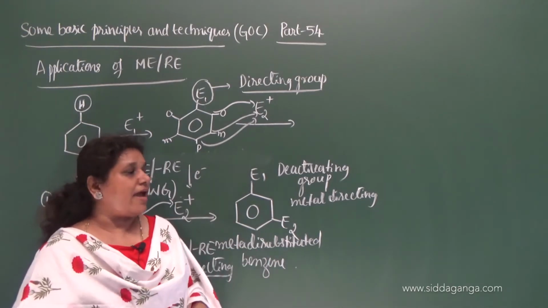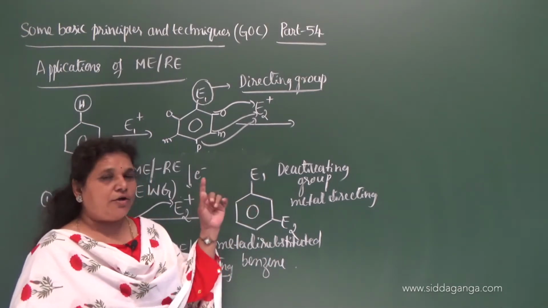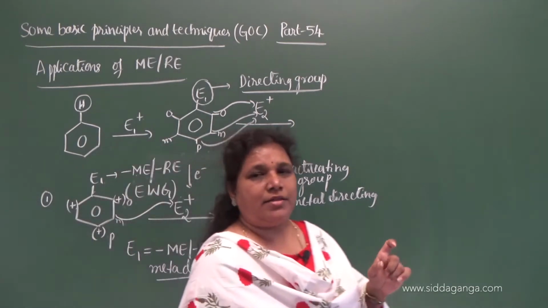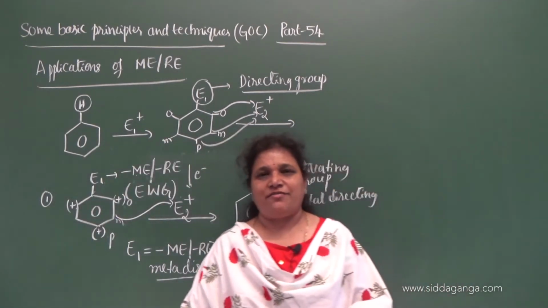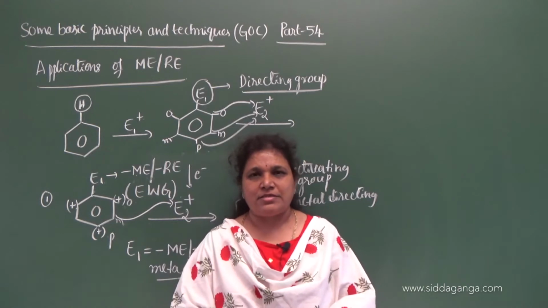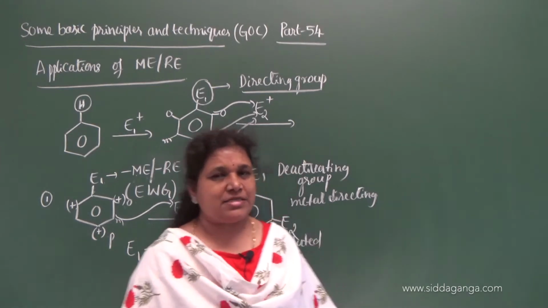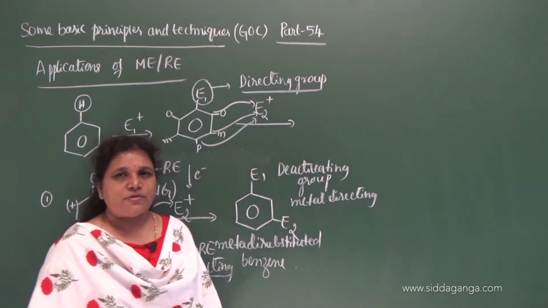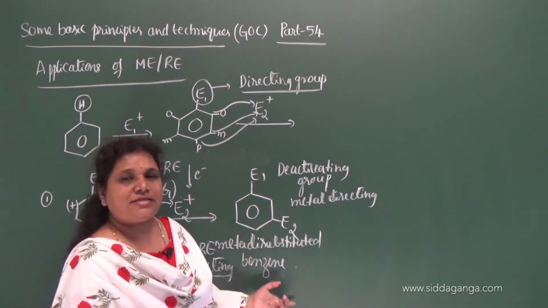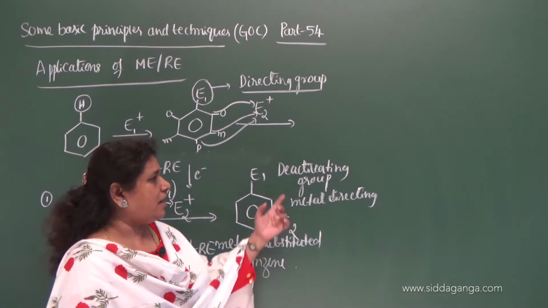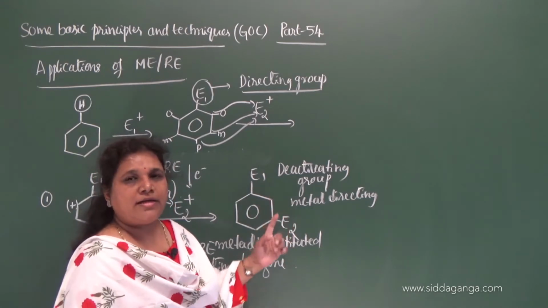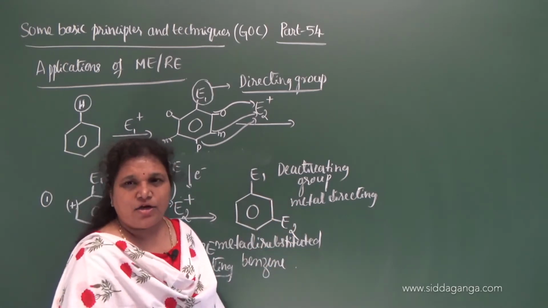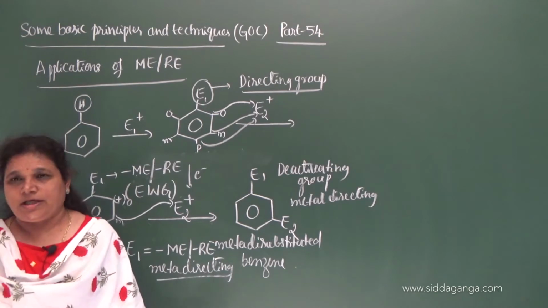So the group with minus M effect or the negative resonance effect, if it is present on the benzene ring, it directs the incoming second electrophile to the meta position. Hence the group with minus M effect or the minus R effect is called deactivating group, or it is called meta directing group. Now let us move on to the next one.